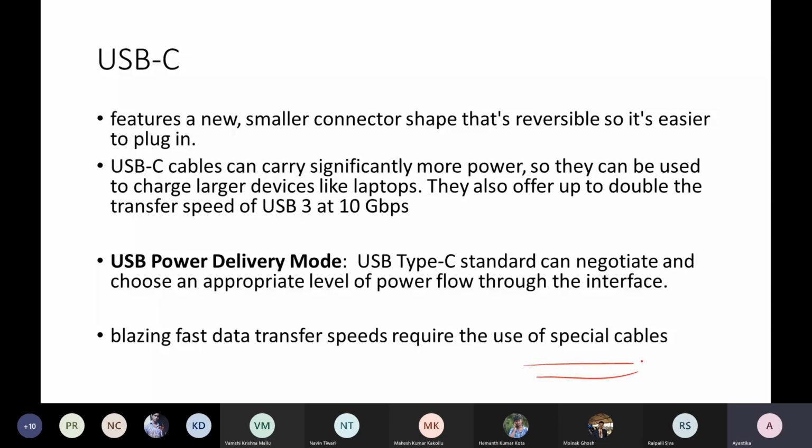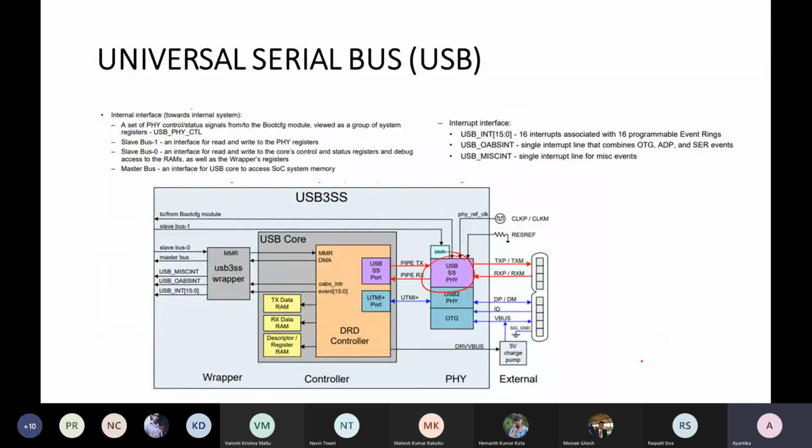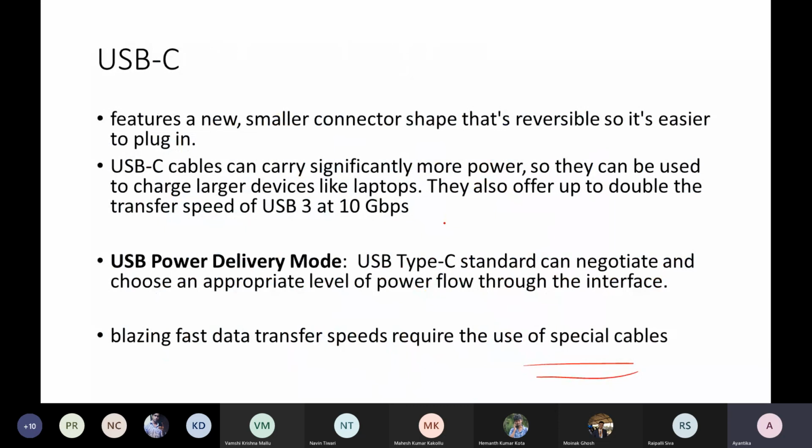USB has a negotiable power delivery mode where this standard can negotiate and choose between appropriate levels of power flow. That is very unique to the USB-C version. And that negotiation, or choosing of the different power modes, can also be controlled by this layer. Okay, so these are the typical features of USB-C.